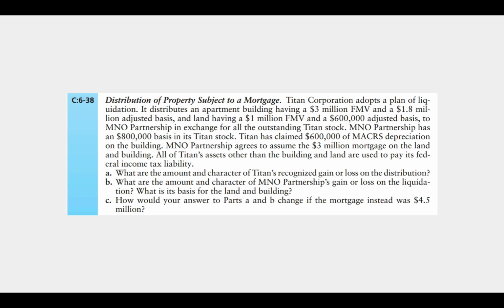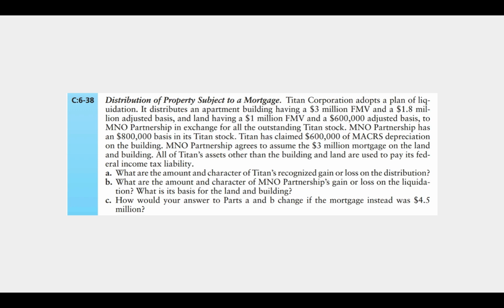Now looking at problem 38, Titan Corporation adopts a plan of liquidation. It distributes an apartment building having a $3 million fair market value and a $1.8 million adjusted basis, and land having a $1 million fair market value and a $600,000 adjusted basis to M&O Partnership in exchange for all the outstanding Titan stock.